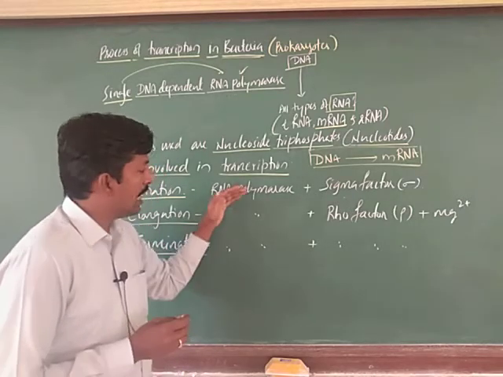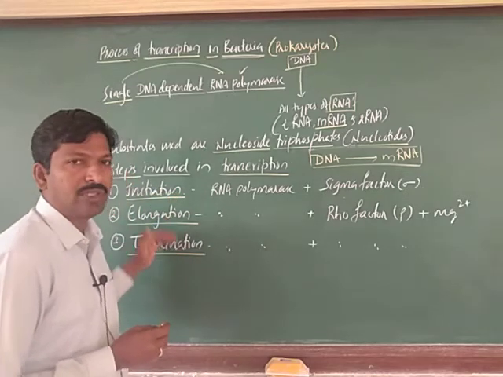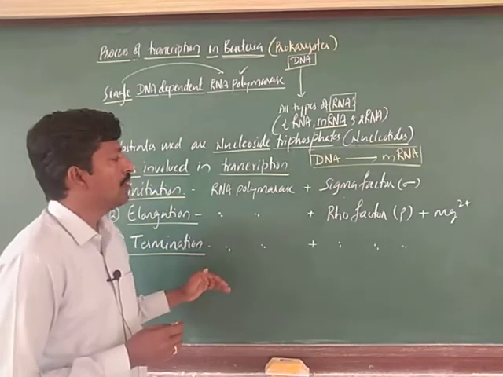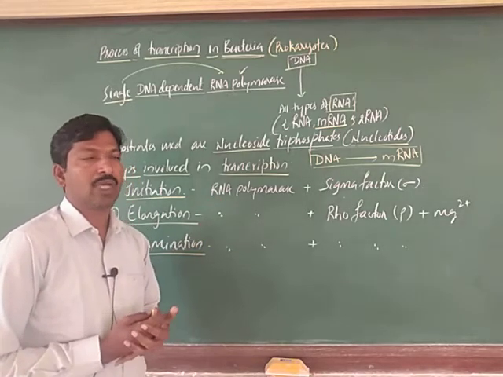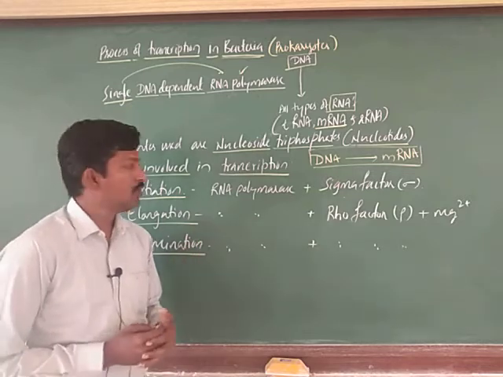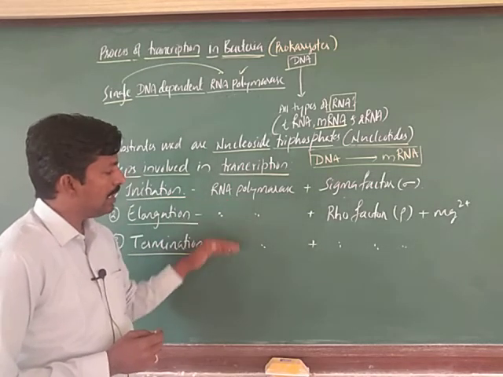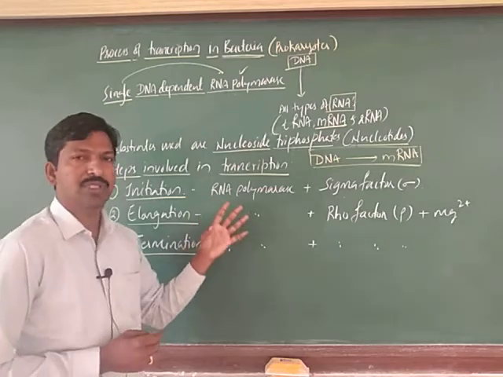So, this RNA polymerase is required from initiation to termination. In all 3 steps it is required, but how can it manage all these functions? Actually, in eukaryotes a little difference will be there. Here it is only one enzyme, how can it perform? Again, there are subunits, right.